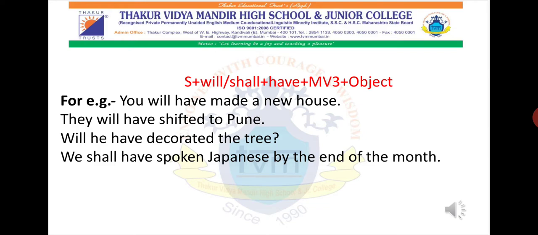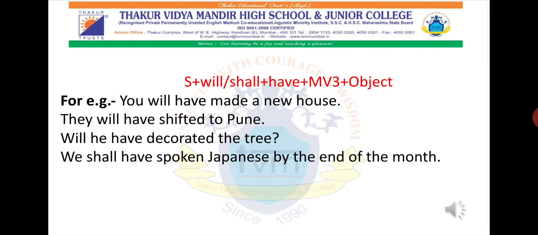Now, I'm giving you a few more examples over here. They will have shifted to Pune. Okay, will he have decorated the tree? Question mark. So now this is an interrogative sentence. So accordingly, helping verb plus what will come after the helping verb? Subject plus main verb third form plus object.